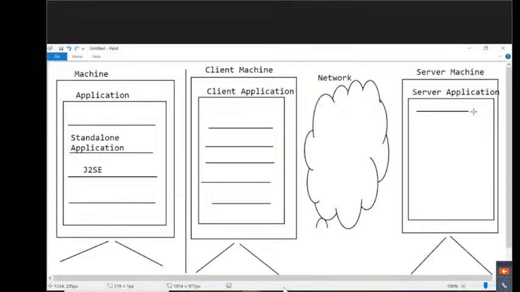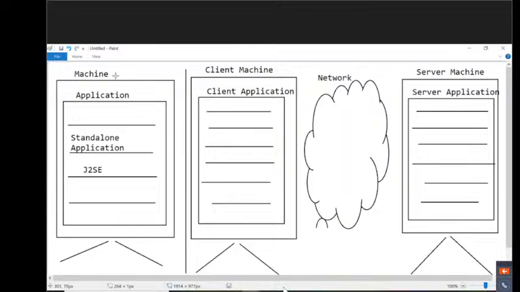At the server program, what do we have to write there? We need to write the logic for how to receive the request from the client, how to process that request, how to generate a dynamic response, and how to send that response back to the respective client. That logic we have to write. At the client side, what logic do we have to write? How to send a request to the server machine, how to get the response from the server machine. At the server side application, what logic do we have to write? How to receive the request from the client, how to process that request, how to generate a dynamic response, how to send that response back to the respective client. This type of logic we have to provide.